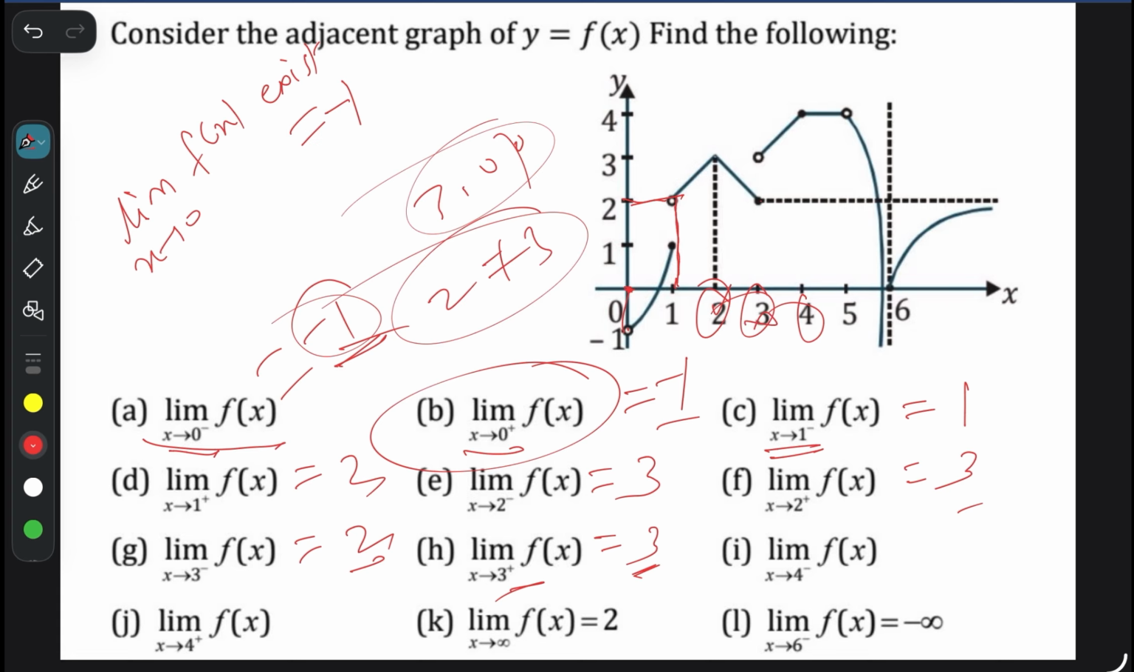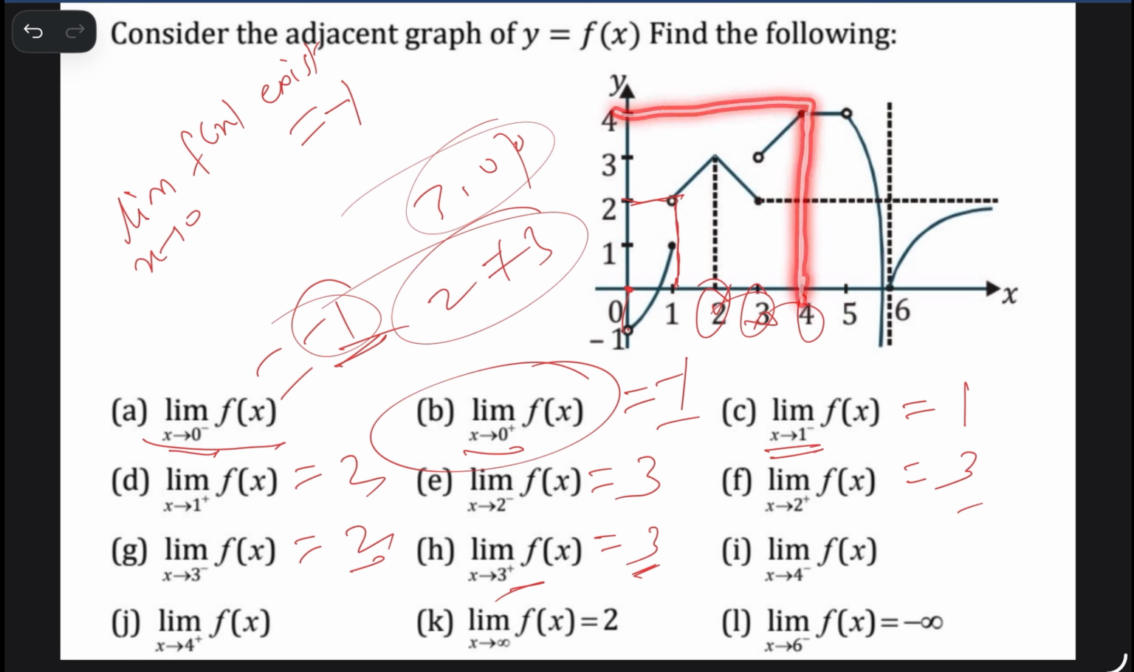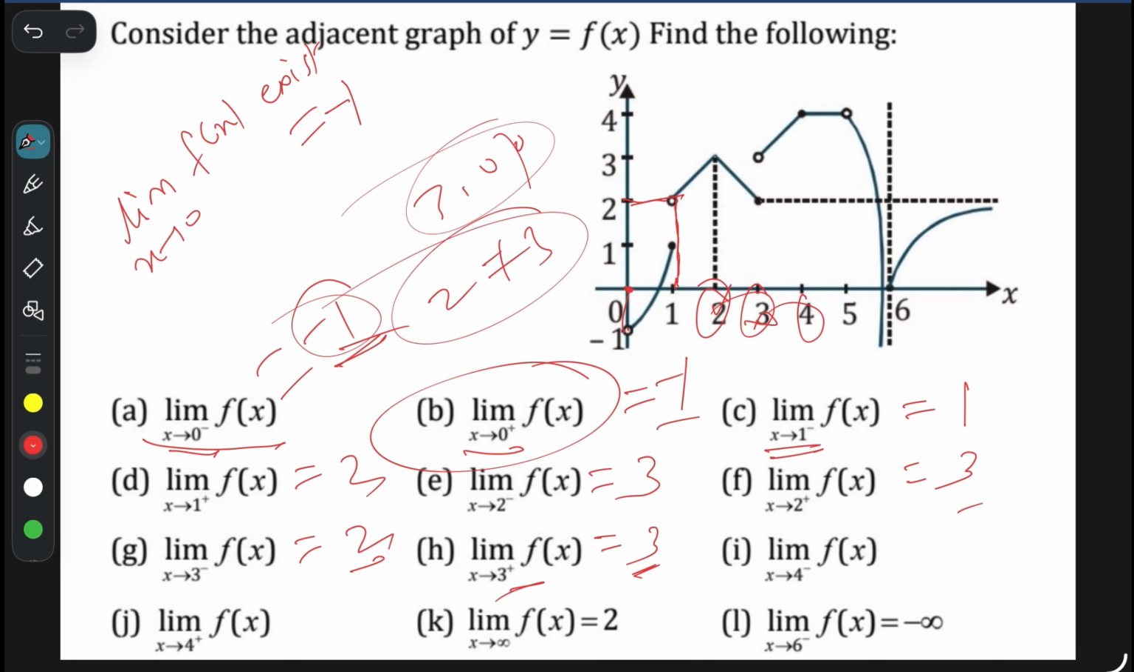Now what about 4? The left-hand limit at 4, 4 minus, means this one is 4. When x equals 4, the value of y is also 4. So 4 minus is also 4, and 4 plus is almost the same point, also 4. So when x equals 4, coming from the left-hand side it is almost 4, and from the right-hand side it is also 4. So the limit exists at 4, right, and it is equal to 4. Got it?